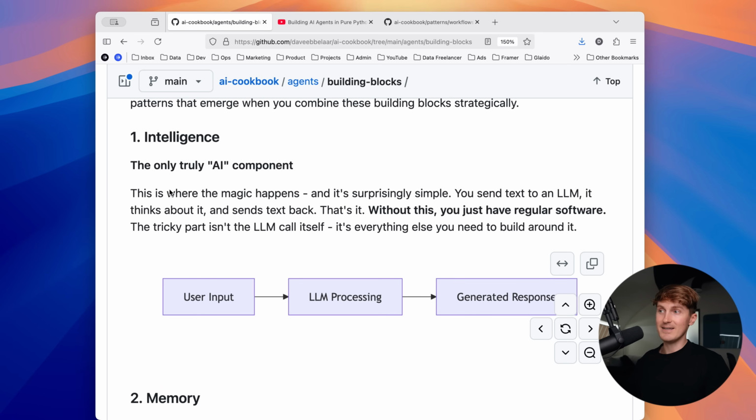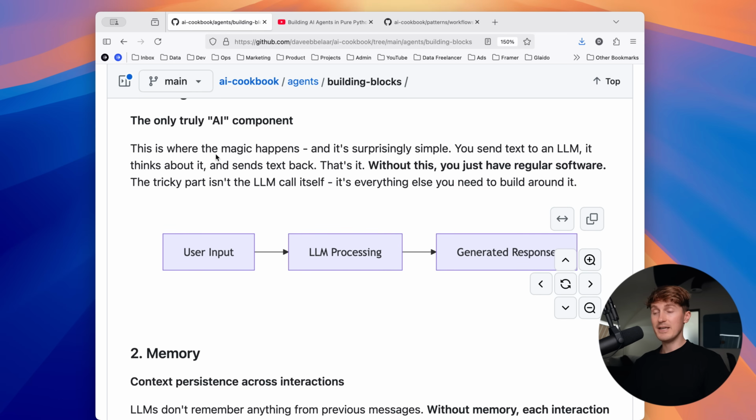So super obvious, right? This is the only truly AI component in there, and this is where the magic happens. So this is where you make the actual API call to the large language model. Without this, you just have regular software. The tricky part isn't the LLM call itself. That's super straightforward. It's everything else that you need to do around it. So the pattern here is you have a user input, you send it to the LLM, and the LLM will send it back to you.